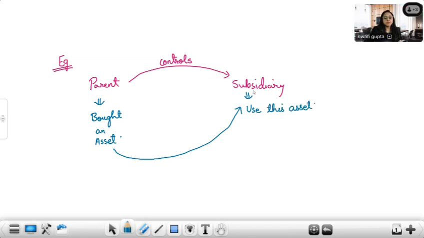It has given subsidiary a right to use the asset. Parent has purchased the asset and transferred it to subsidiary that, okay, subsidiary, you can use it for your purpose.